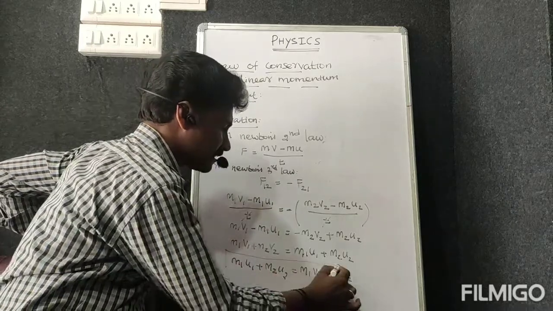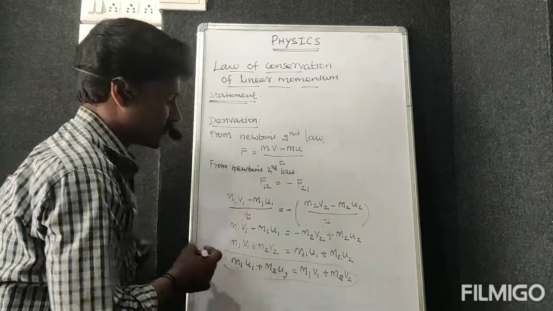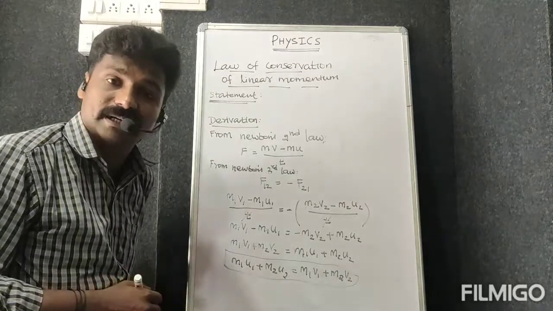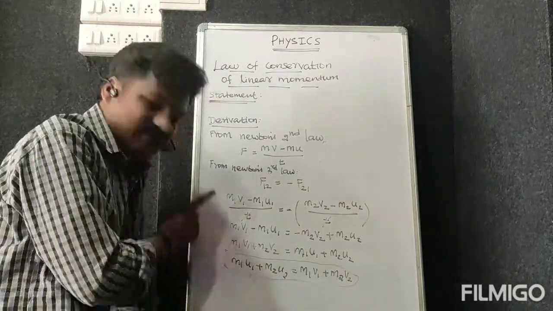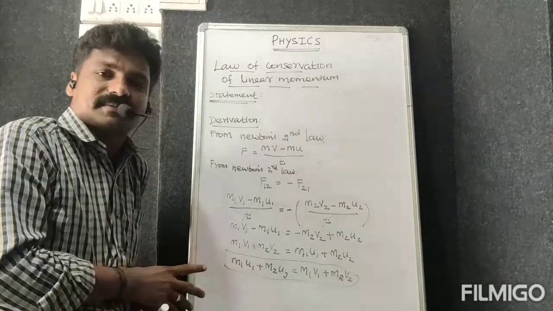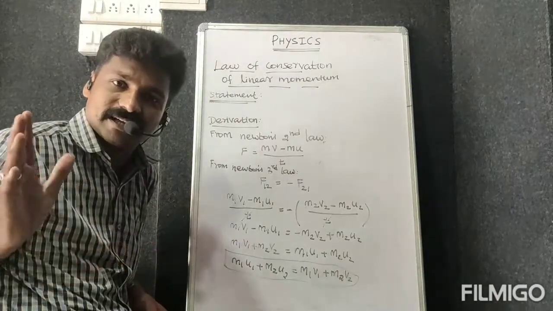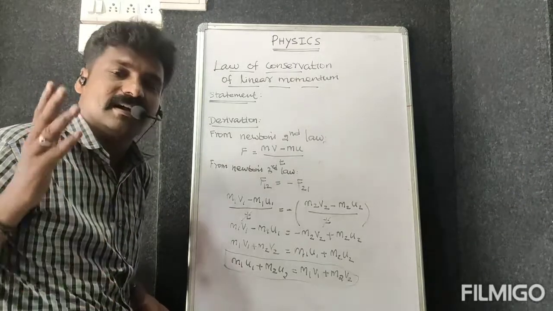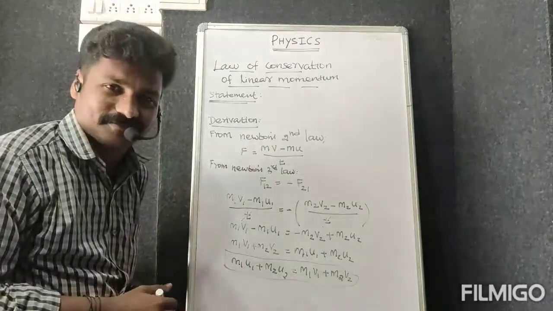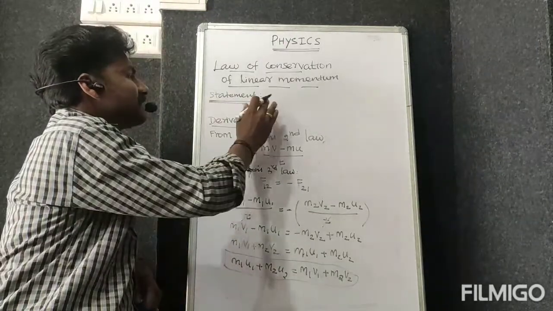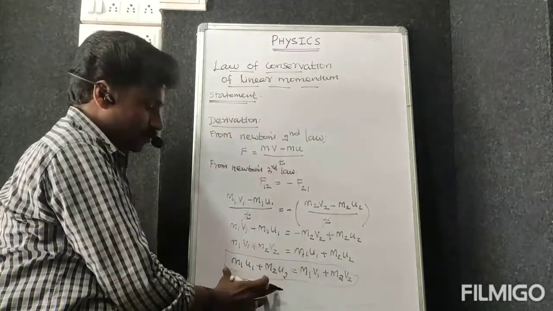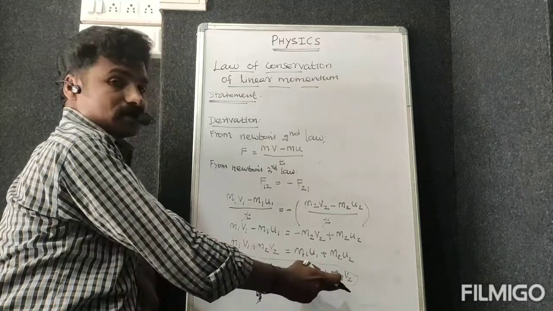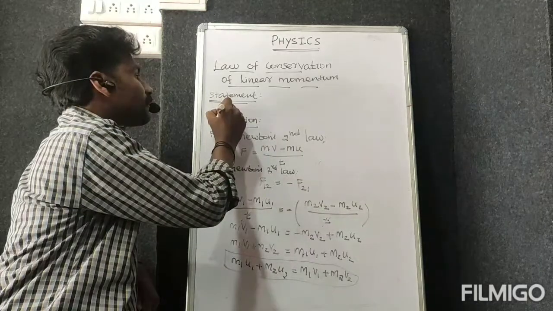So this is the statement of the law of conservation of linear momentum. Without this formula, without this concept, we can't find the recoil velocity of the gun, the rocket propulsion and the like. So many applications are there. In short form: total momentum before collision equals total momentum after collision.